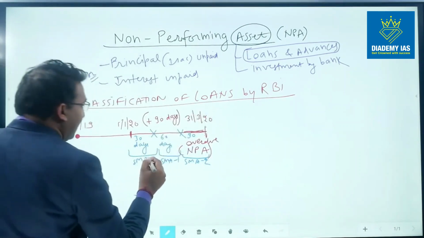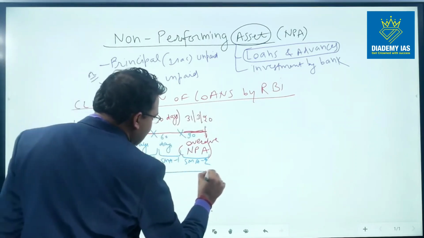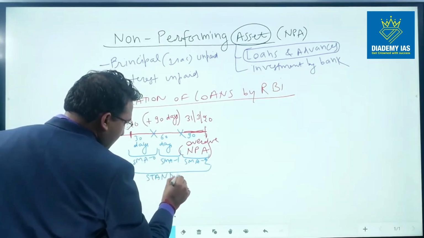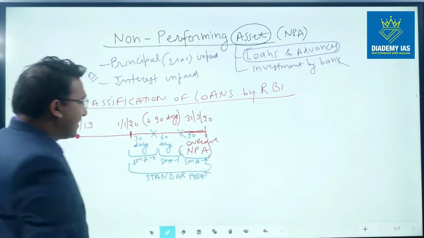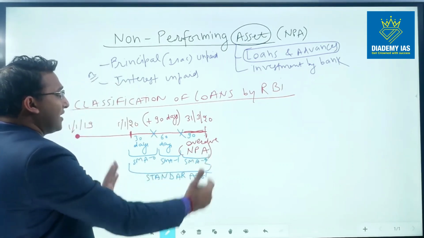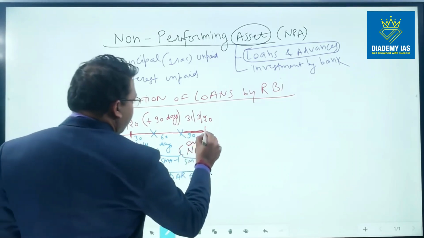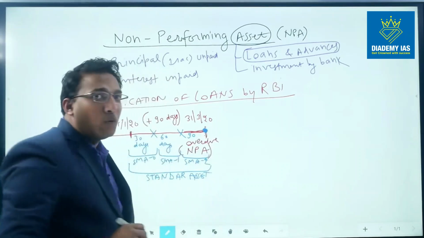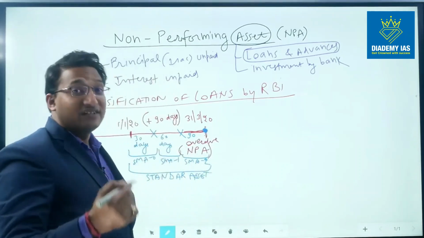During these 90 days, this loan is also called a standard asset, right? So there is a term called standard asset. Now, coming to the 31st of March 2020, on this date, this loan became an NPA, non-performing asset. Now, what happens after this?